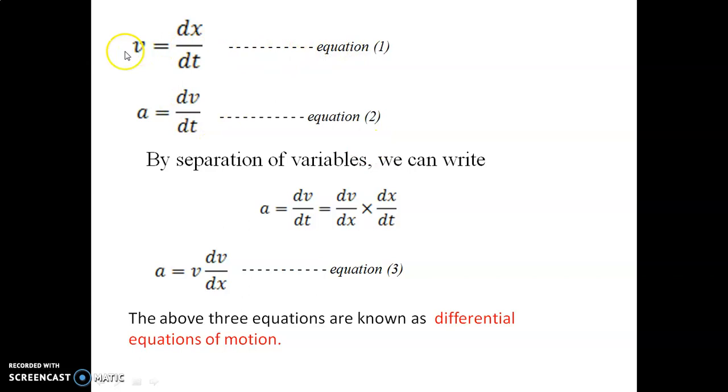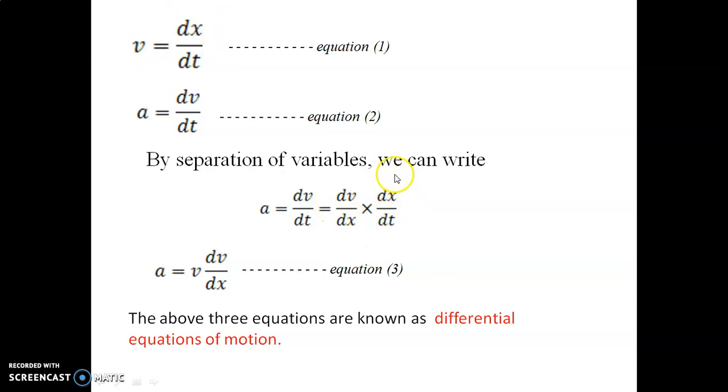Now we have derived equation 1 and equation 2. By separation of variables we can rewrite acceleration a equal to dv by dt as dv by dx into dx by dt. We know dx by dt is velocity v.